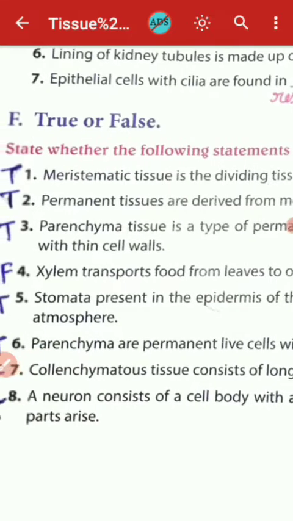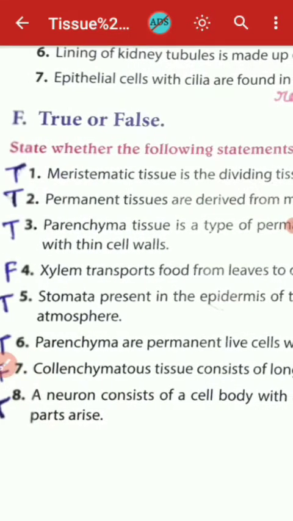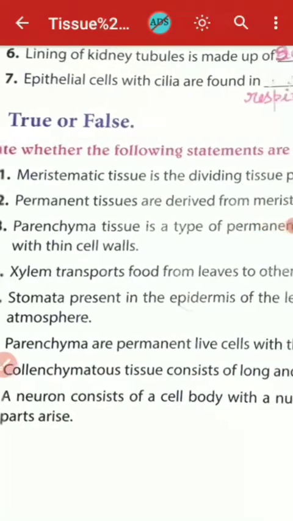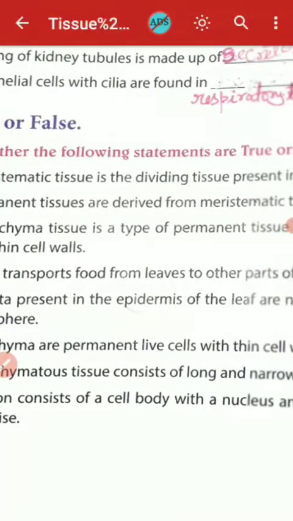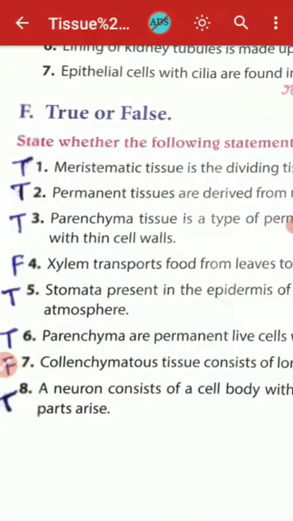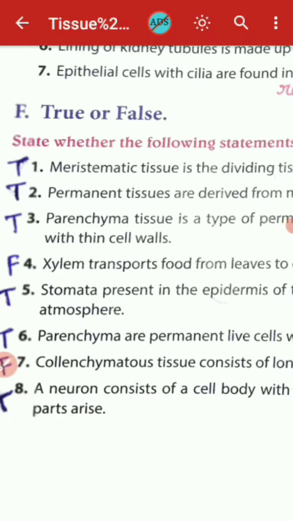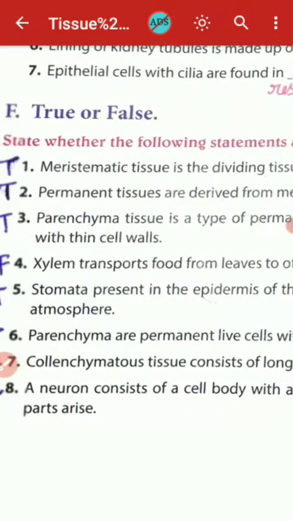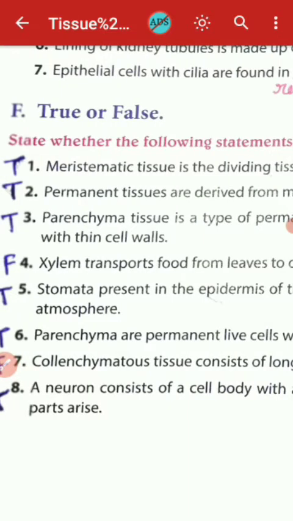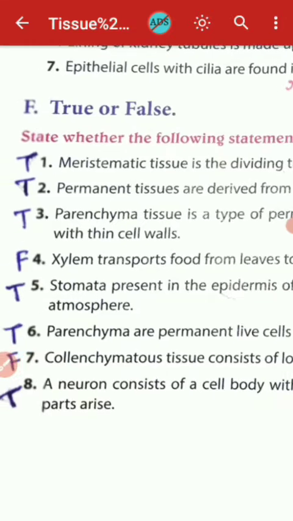This is again true. Next, xylem transports food from leaves to other parts of the body. This is false. Xylem does not transport food from the leaves to other parts of the body. So this will be false.